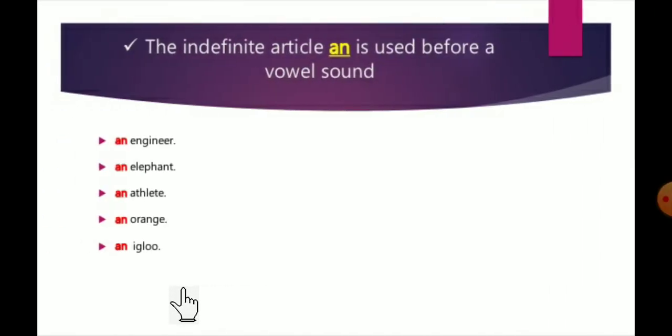Next, an. We use an before vowel sound words. Which vowels? A, E, I, O, U. An engineer, an elephant, an athlete, an orange, an igloo. For these vowel sound words we use an.